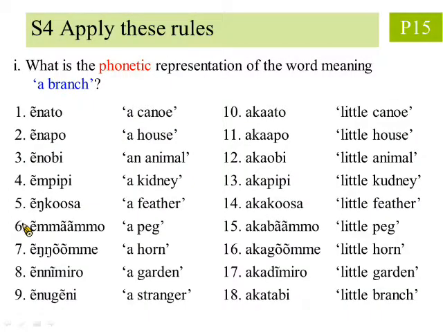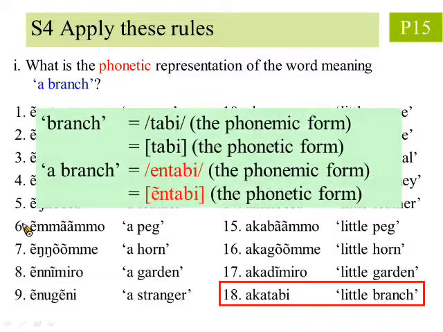Question I asks, what is the phonetic representation of the word meaning a branch? We first look for the root meaning branch and find that the 18th word means little branch, which is what we want. As before, simply removing the prefix aka, we get the phonemic and phonetic form of the word branch.